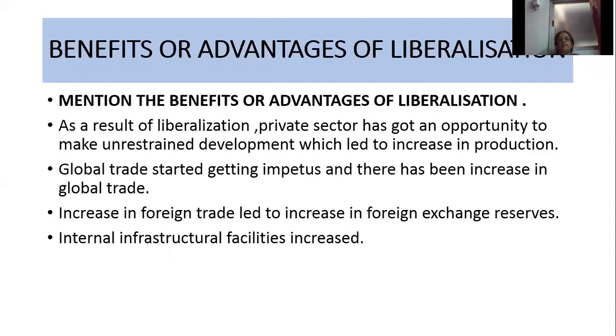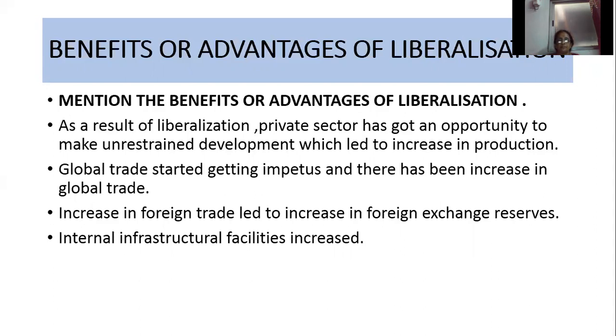Second one is that global trade, foreign trade started getting impetus. Impetus means encouragement or boost, and there has been increase in foreign trade. Then third one, increase in foreign trade led to increase in foreign exchange reserves. Then last one, internal infrastructure facilities increased. Infrastructure facilities means transport, communication, health, education, etc.